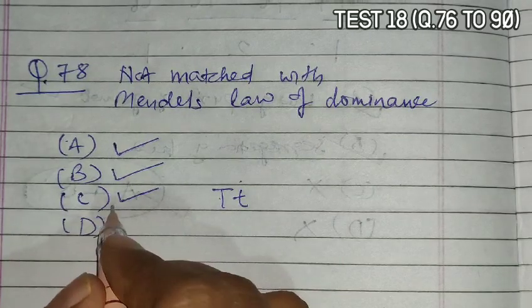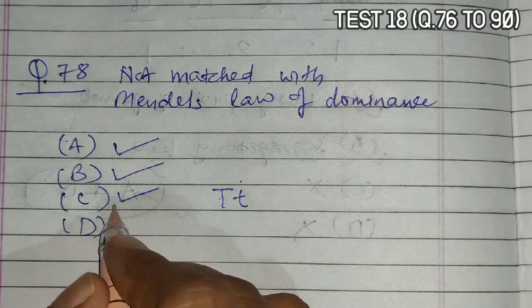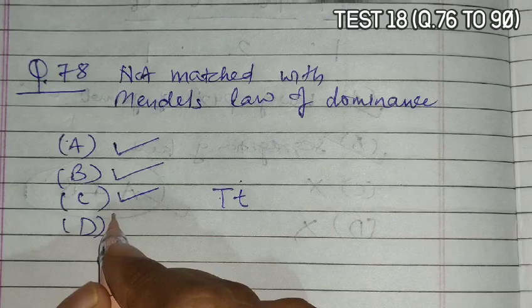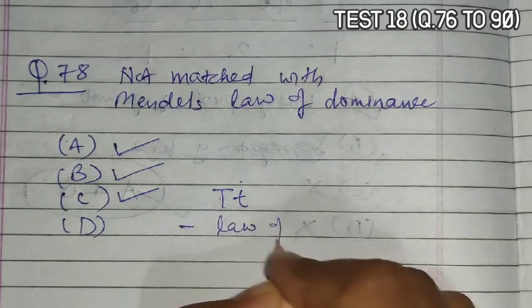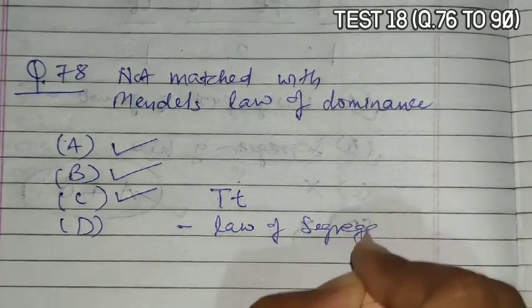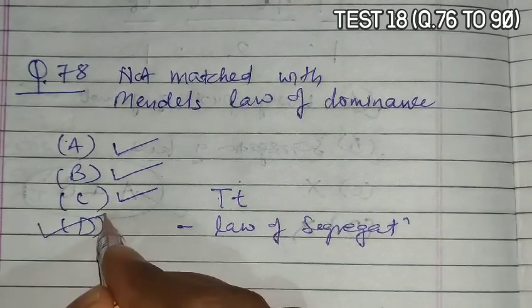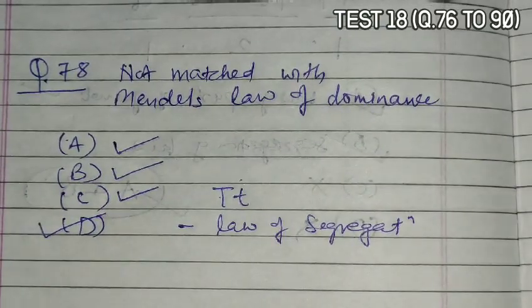And D, alleles of a pair segregate from each other during gamete formation. Then it is talking about the law of segregation, not the law of dominance. So it is incorrect and not matched with Mendel's law of dominance.